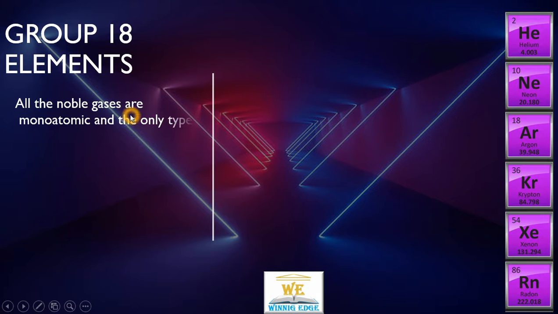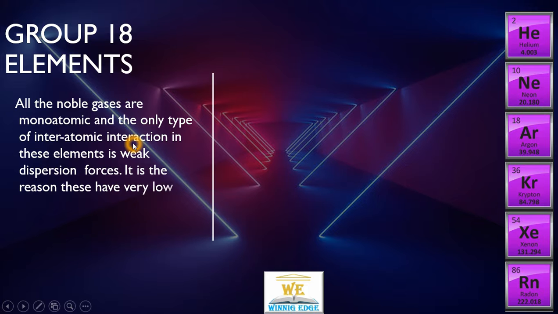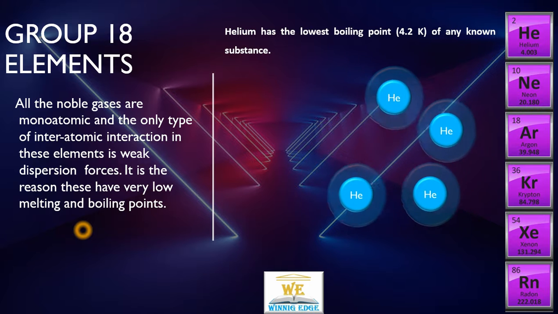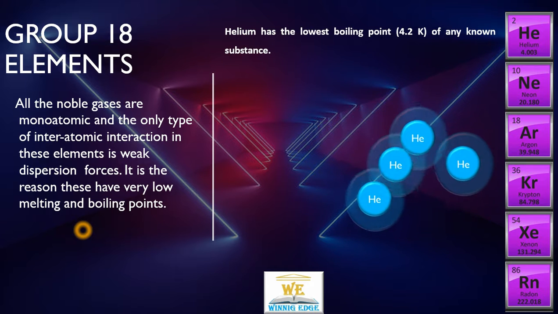All the noble gases are monatomic, and the only type of interatomic interaction in these elements is weak dispersion force, and that is the reason noble gases have such low melting and boiling points. These are atoms of helium.